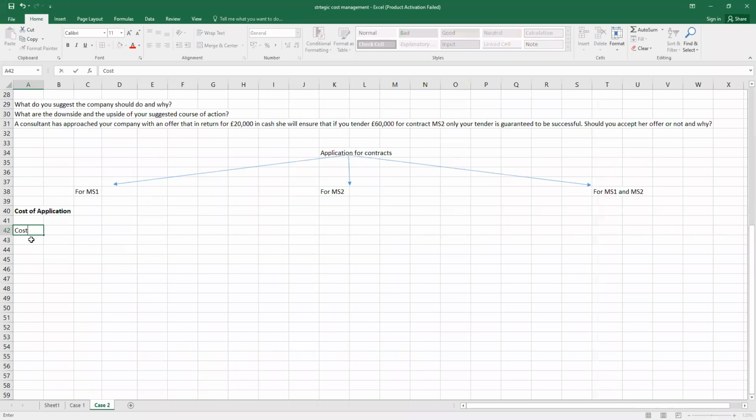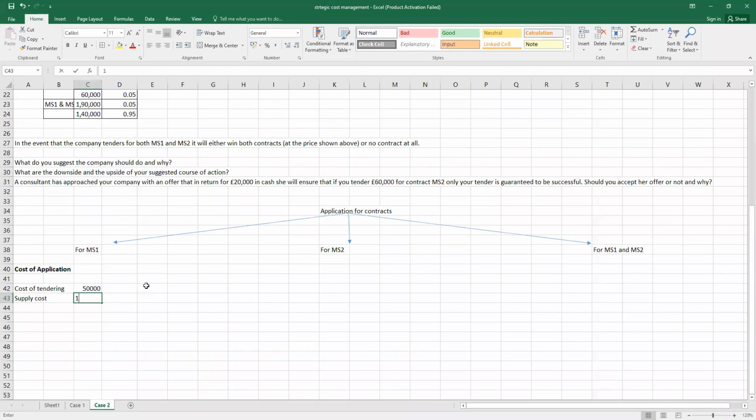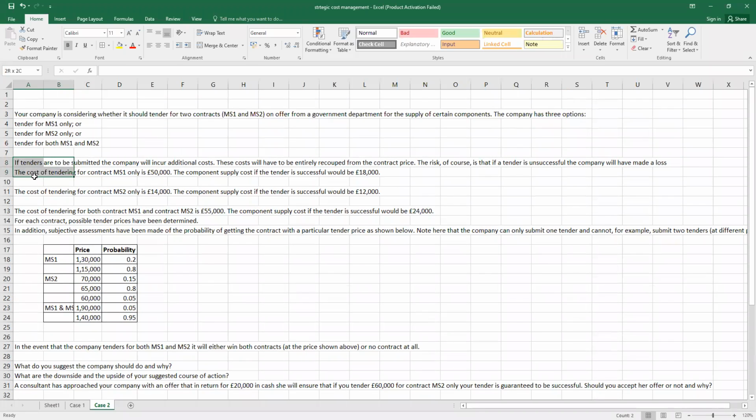The first one is the cost of tendering, which is 50,000, and the second one is the supply cost, which is 18,000. So in case we only apply for MS1, the total cost of tender will go up to 68,000 euros, right? So this information I have learned from the first two lines. Then the cost of tendering for contract MS2 only is 14,000, and the supply cost of components is 12,000.